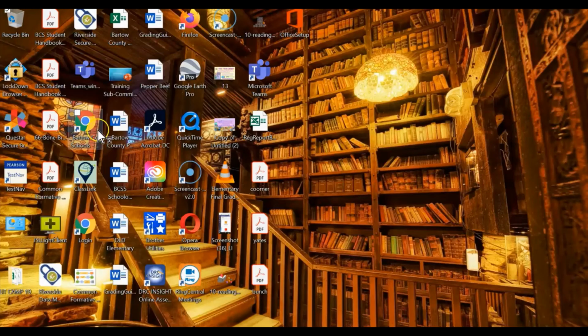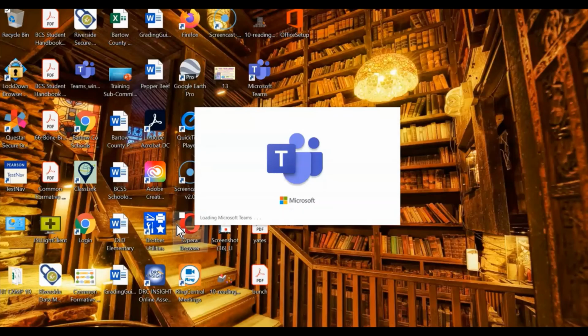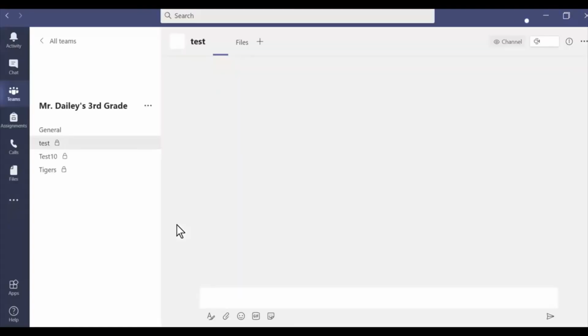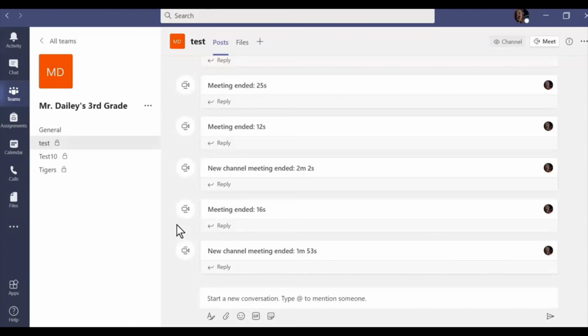And always remember, things like Teams and Word, they run fine on the Office 365 platform online, but they're actually better in the app version. So anytime you can run the application version, that's what we want to do. So hopefully that helps. If you need to install Office products on your personal computer, you have the ability to do that through your child's account. And as always, just reach out to us if you have any issues or any needs, and hopefully this helps.